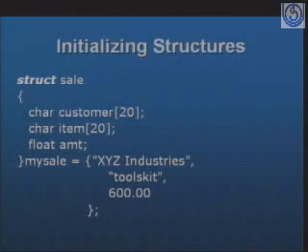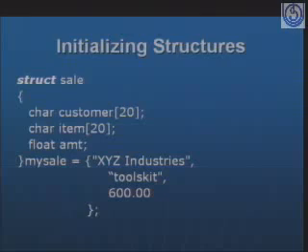Then comes initializing structures. There will be several members in the structure. Suppose the members may range from 1 to n. For each and every structure member, we have to provide the values. The provision of that particular value is nothing but initializing the structure variable.